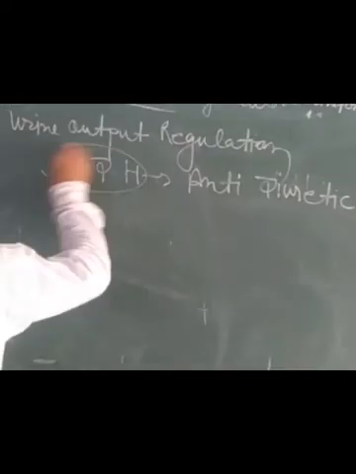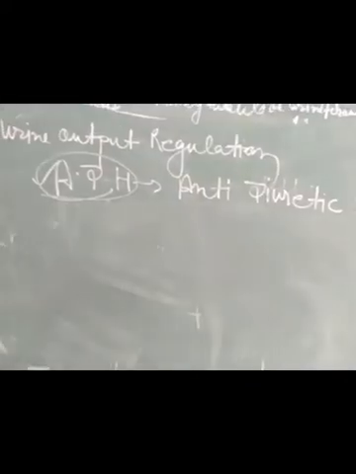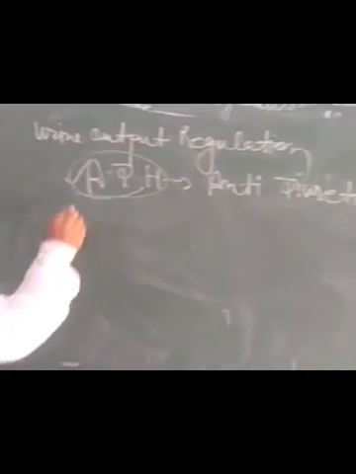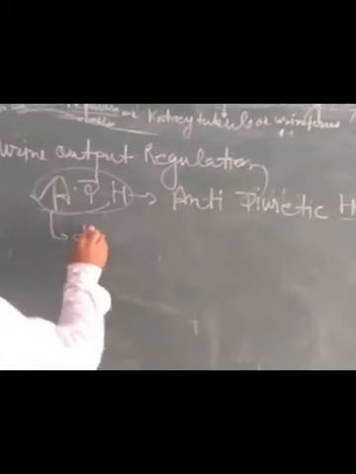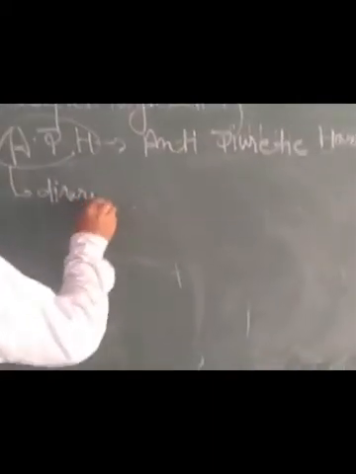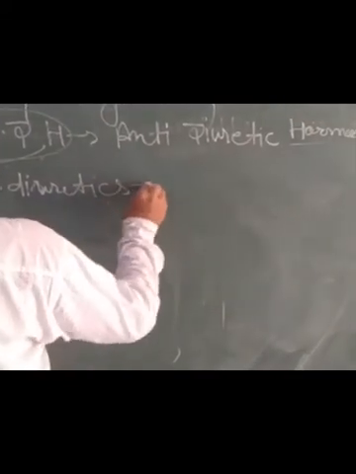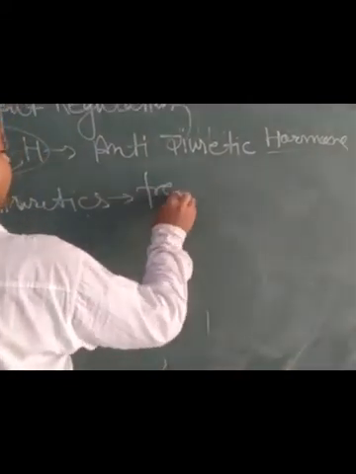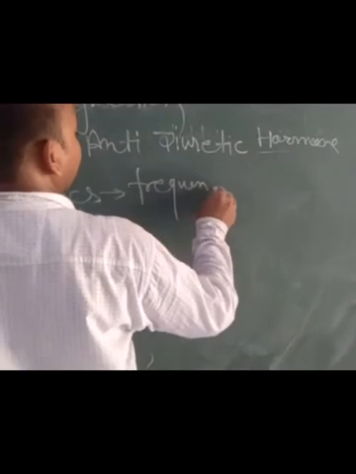If ADH formation is less, then a condition arises that is called diuresis, in which a person frequently moves for urination.